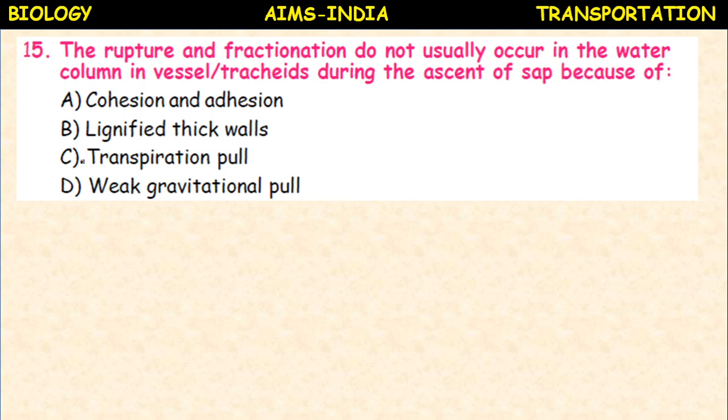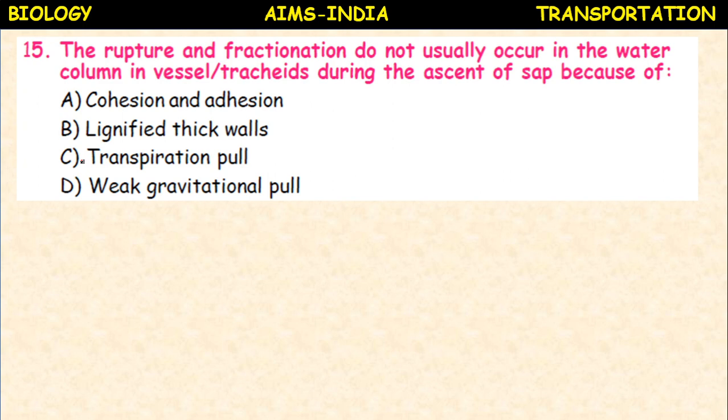The rupture and fractionation do not usually occur in the water column in xylem vessels or xylem tracheids during the ascent of sap because of cohesion and adhesion forces, lignified thick walls, transpiration pull, weak gravitational pull.